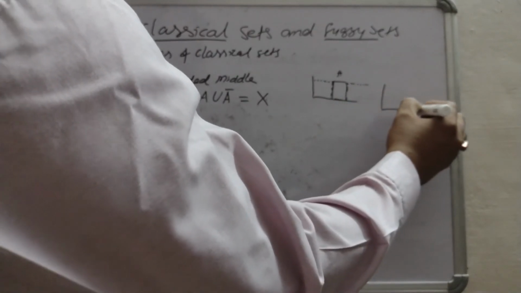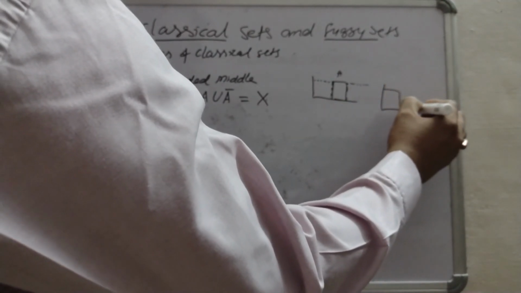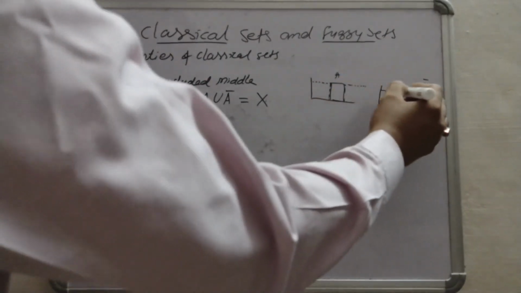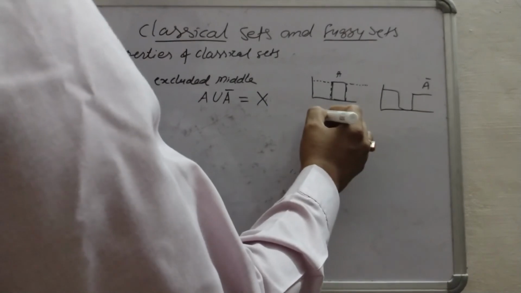Or we can represent this one like this one. This is A's complement, and if we combine these two, then what will we get?